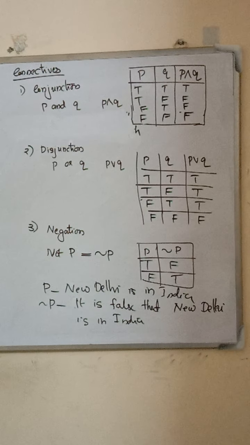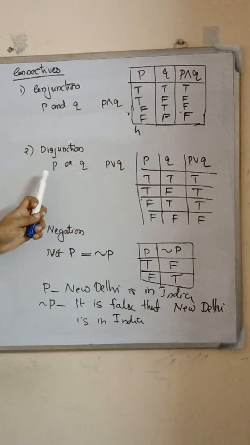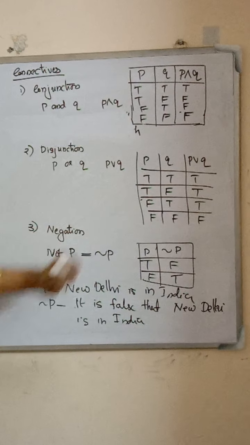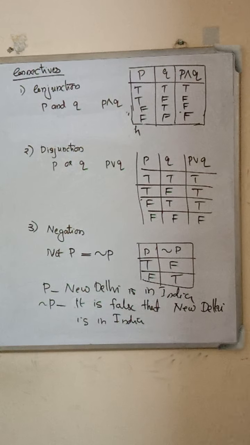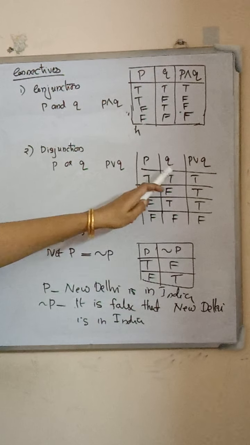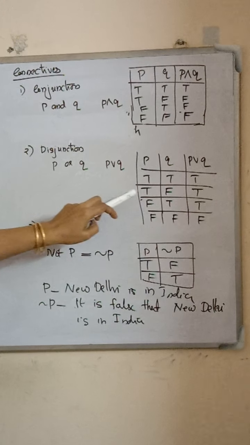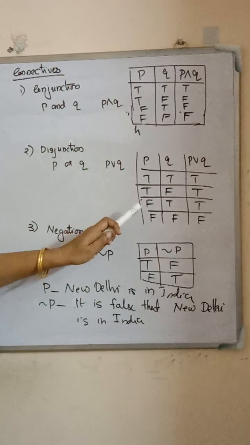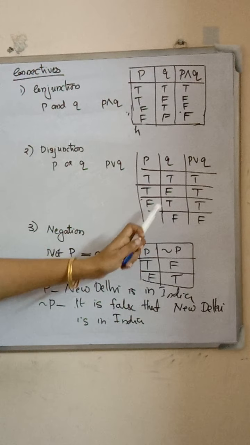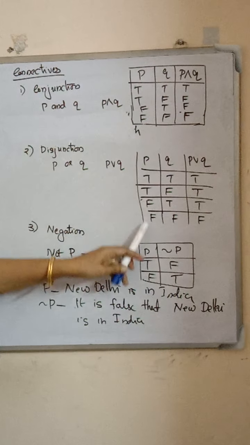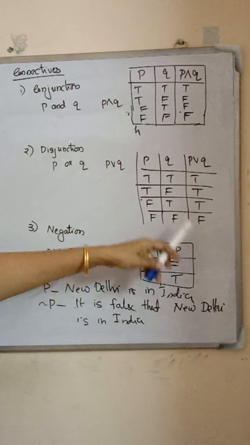Next is disjunction. Disjunction is the connectivity used here is or. P or Q, denoted by P or Q or P disjunction Q. Here the truth table is: if P is true, Q is true, P or Q is also true. P is true, Q is false, then P or Q is also true. P is false and Q is true, then P or Q is true. And P is false and Q is false, then P or Q is false.